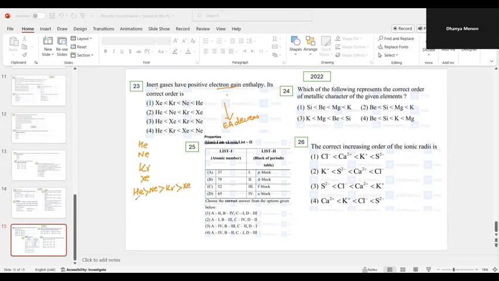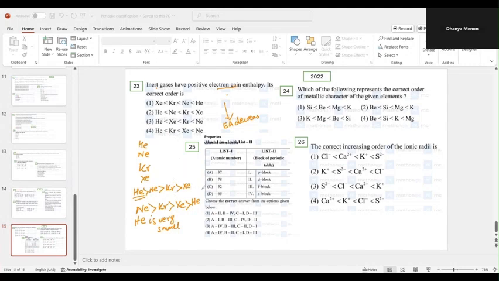But you can see that helium is very small in size. So for helium, it is very, very difficult. So the order will be neon is greater than krypton, is greater than xenon, is greater than helium. Because helium is very small, it is very difficult to add an electron because of the repulsion involved. So this comes to which option?